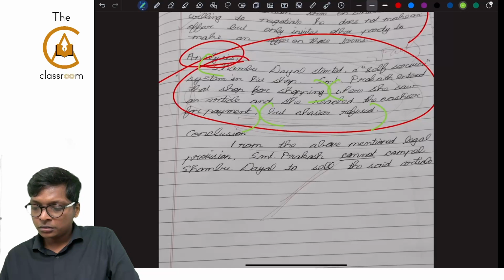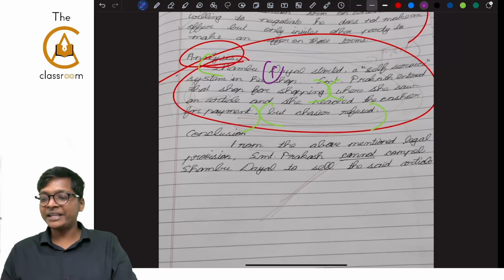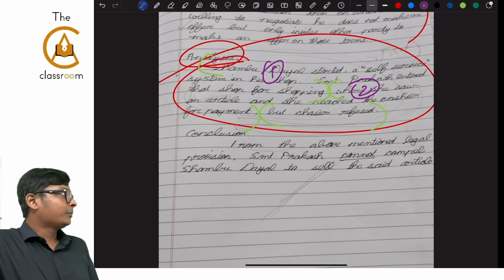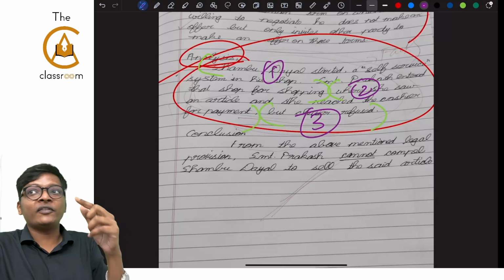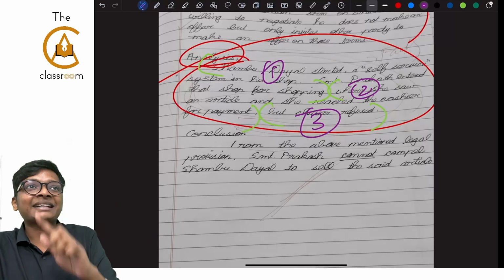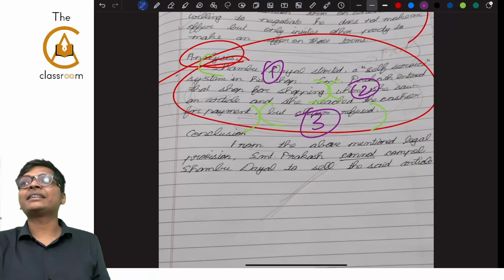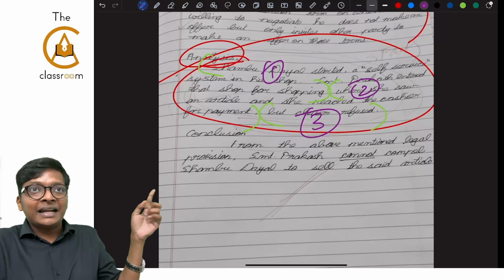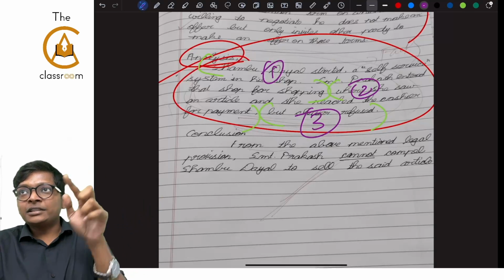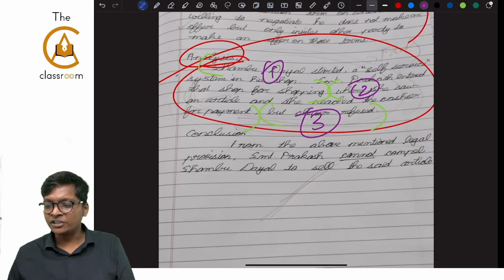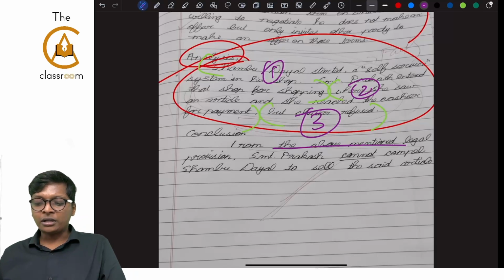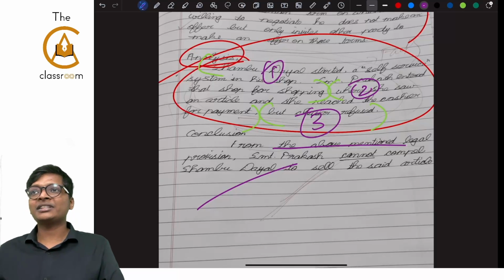1, 2, 3. I am putting numbers. Can you see? The first part of the question is invitation to offer. Second is offer. Third is acceptance. The connect is not missed there in this. First line you can write and tell this is invitation to offer. Next is offer. Next is conclusion. Therefore, from the above mentioned legal provision, it is said that you cannot compel. All that is fine. Are you understanding, guys?